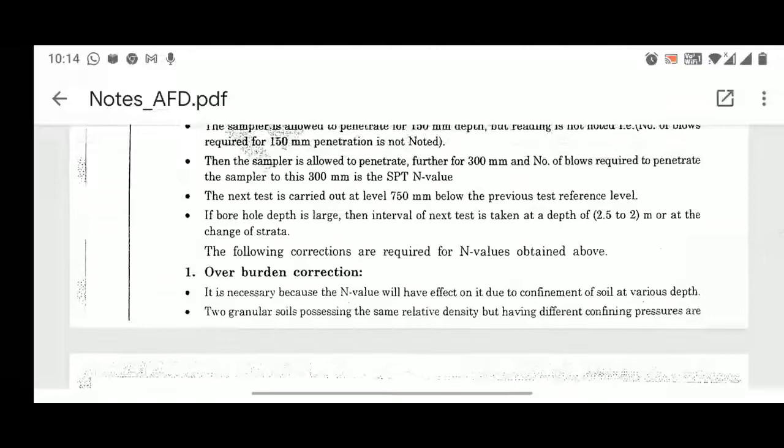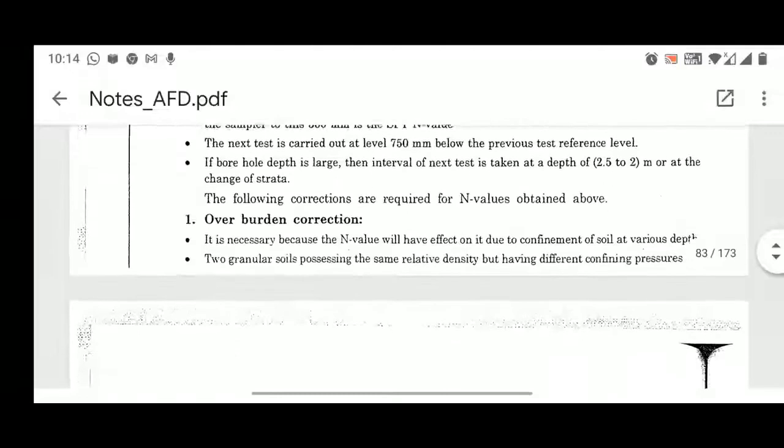Okay, so where you will apply this overburden correction. Since we all know this fact, once you go deep into the strata, the soil that is lying at a deeper depth is more confined, means more packed, more dense. So that's why we have to apply this overburden correction.